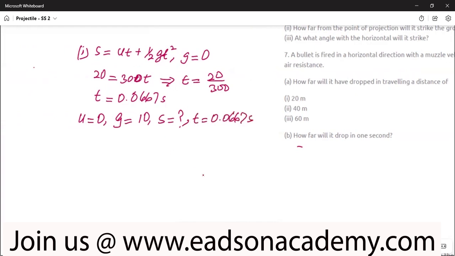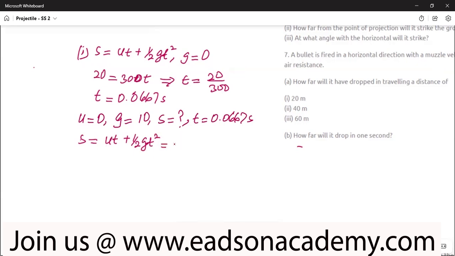Using this same equation, in this case the vertical distance, s equals ut plus half gt squared, as the object is dropping. In this case, u is 0, so the first term is 0. So we concentrate on this half gt squared.